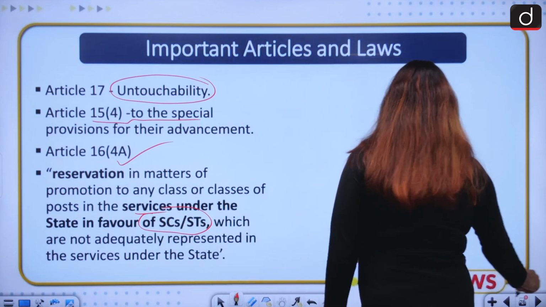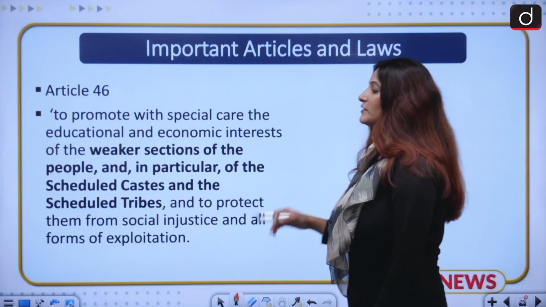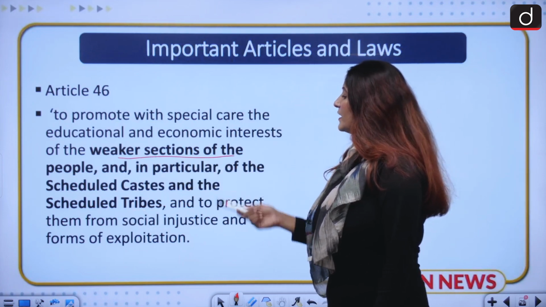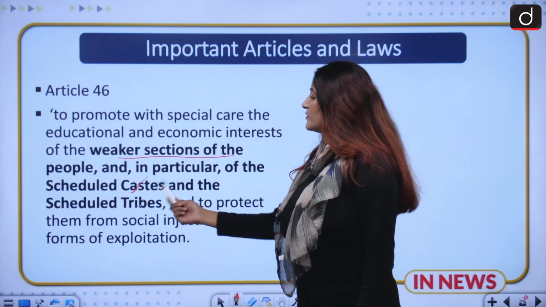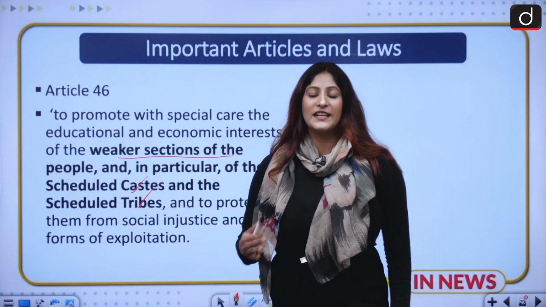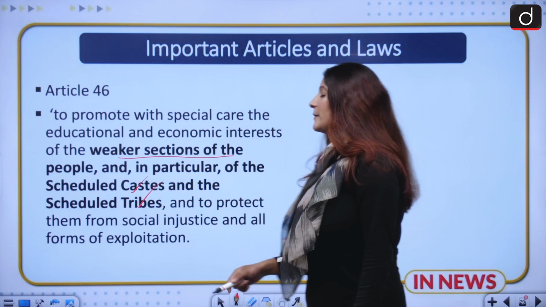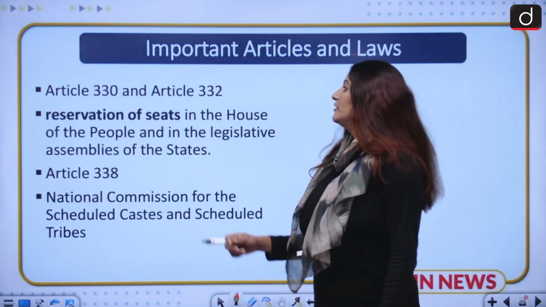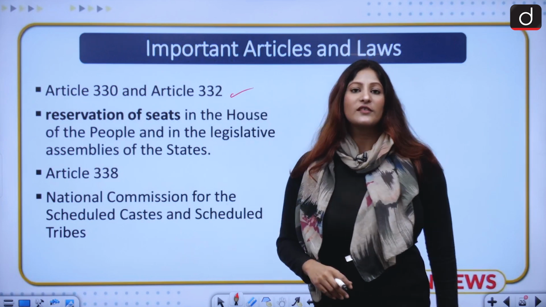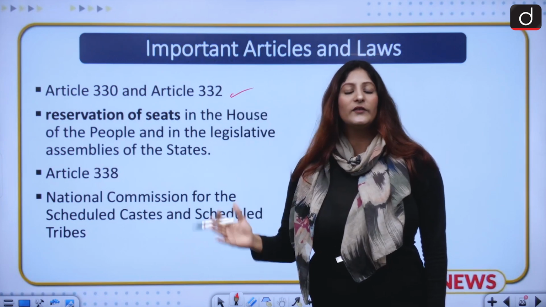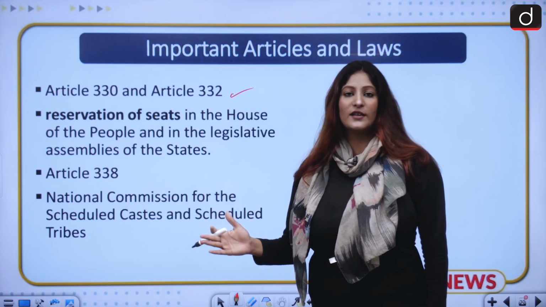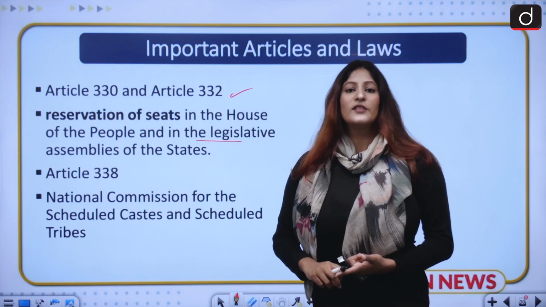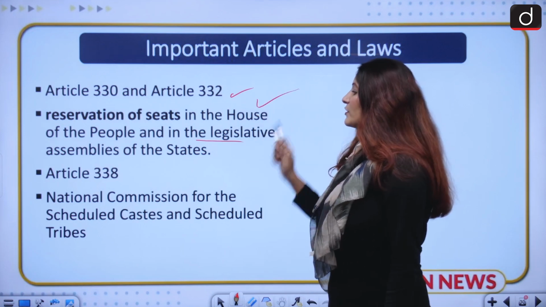Okay, moving ahead to the next topic, that is Article 46. In order to provide promotion for the weaker sections of society, particularly the scheduled castes and scheduled tribes, it is expected of the state to take appropriate steps and measures. Also, Article 330 and Article 332 talk about reservation of seats for the weaker sections, that is scheduled castes and tribes, in the House of the People and the legislative assemblies of the states. So political representation is also promised according to the Constitution.